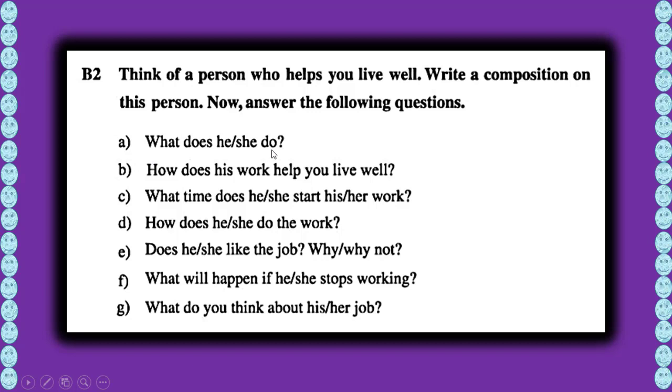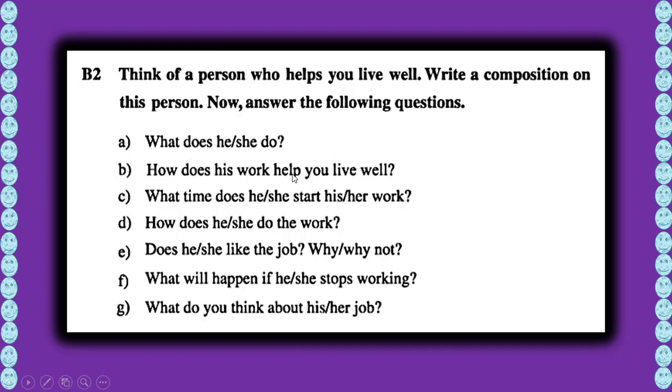What does he or she do? Okay, if you think that you have a cleaner, you have a maid, servants, he also helps you to live well, right? So you can say about him or her, no problem. What does he or she do?